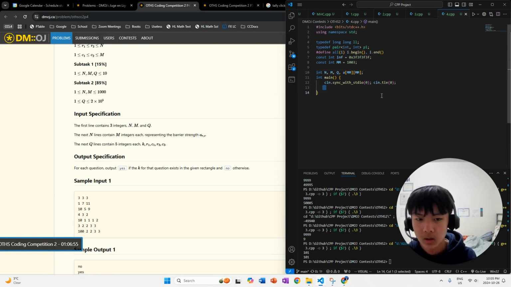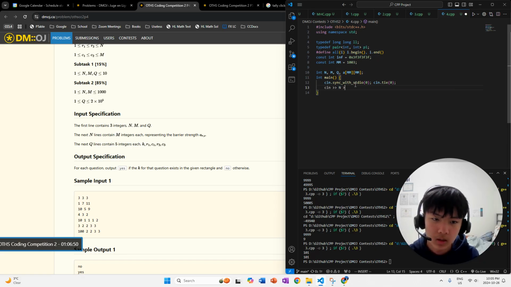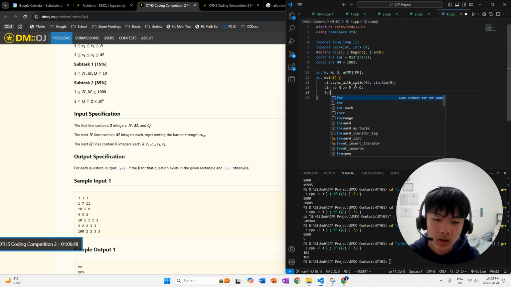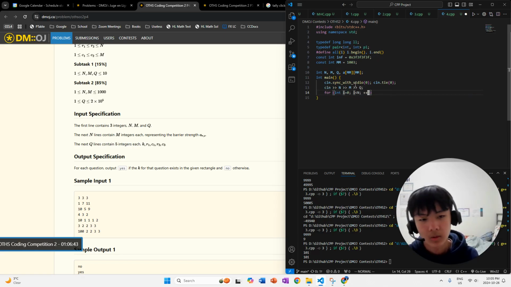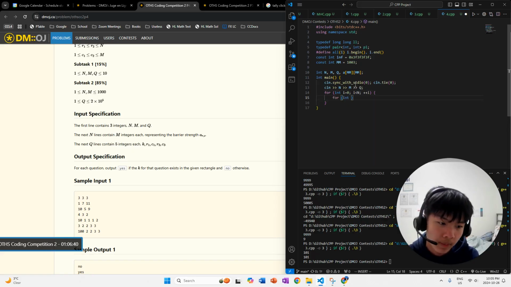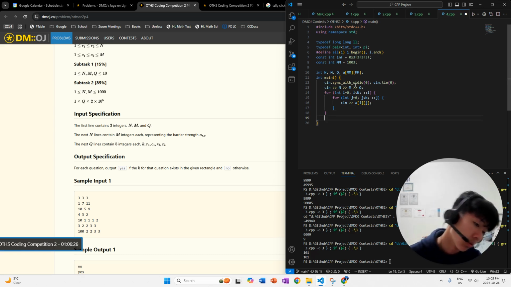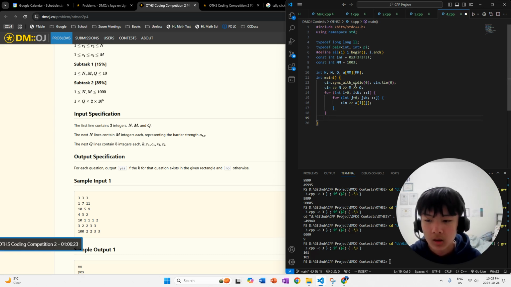So we're going to take the inputs. We're going to take n, m, q. Then for each grid in n, for the 2D grid, I'm going to input it using a nested for loop. And then we're going to input i, j. So at row i, column j, we're going to input the value inside of the 2D array.